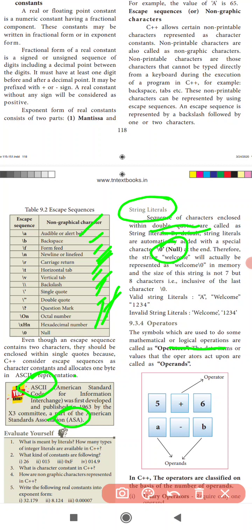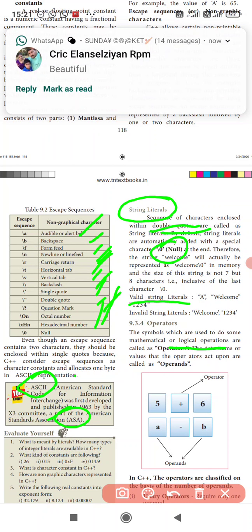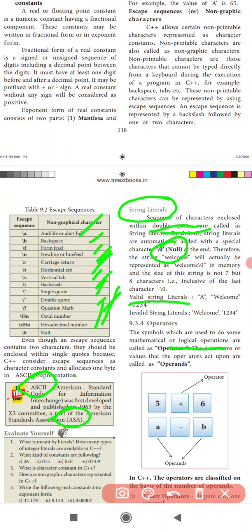See here, for example, the value of a string literal: welcome 1 2 3. An invalid string would be welcome, comma, 1 2 3 4. So that is a string literal.